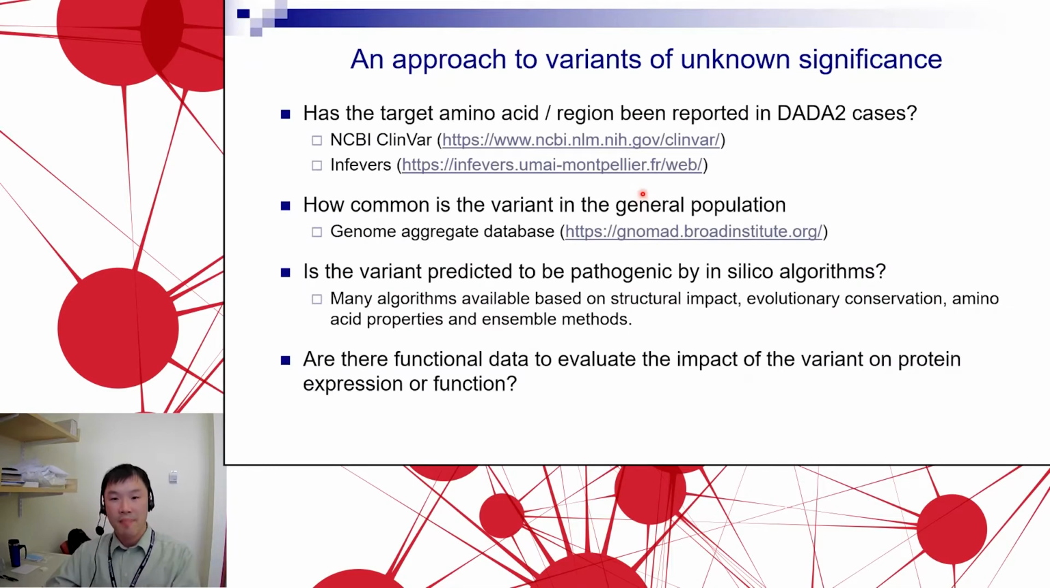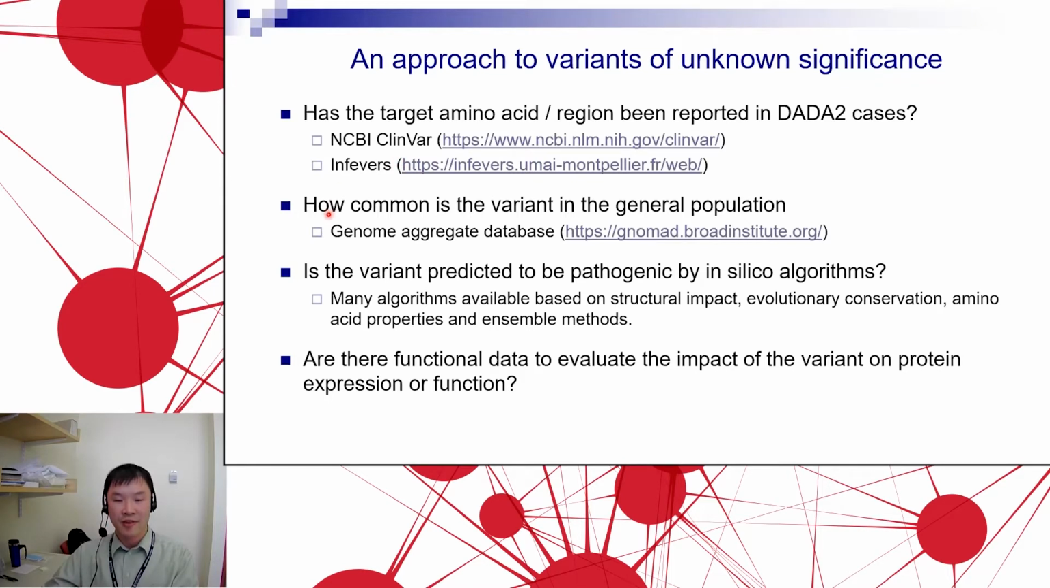So when I see a variant in ADA2, this is how I think about it. And certainly there are many ways to think about this. There's no right or wrong way, but this is one approach. First I want to know whether this particular amino acid affected by the variant, or the region, has been reported in previous DADA2 cases. You can find this information fairly readily in two places. One is the NCBI ClinVar website, where they keep track of patients with mutations affecting various genes. And then the INFEVERS database is also very valuable here. It's frequently updated with the most up-to-date list of ADA2 variants, whether they're pathogenic or not.